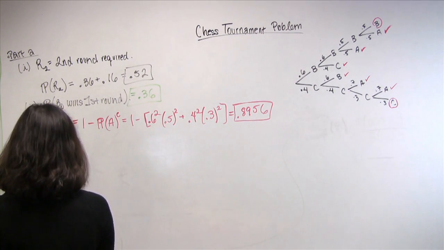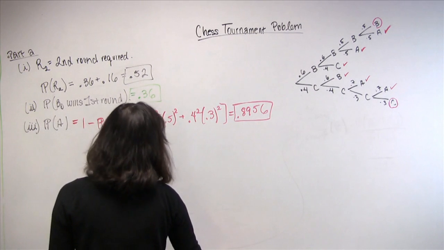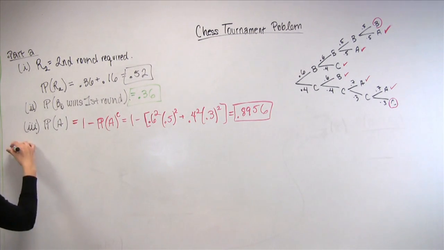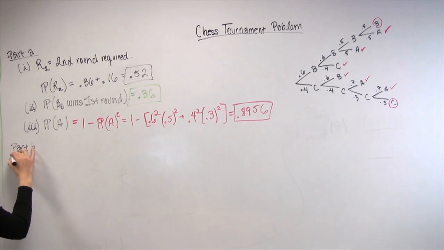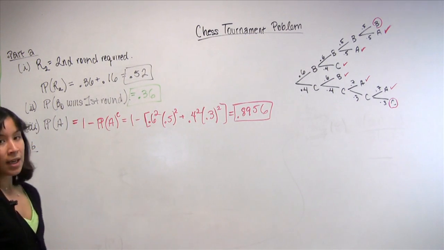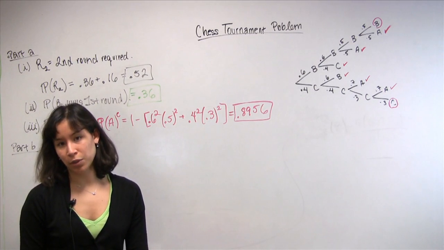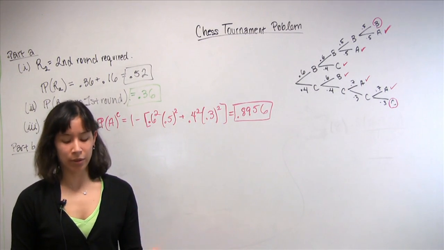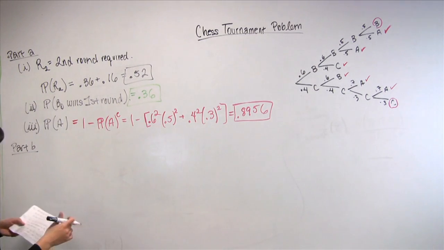So we're cruising through this problem. Let's go to part B. Part B is a little bit less straightforward than part A because it starts asking you for conditional probabilities as opposed to a priori probabilities.